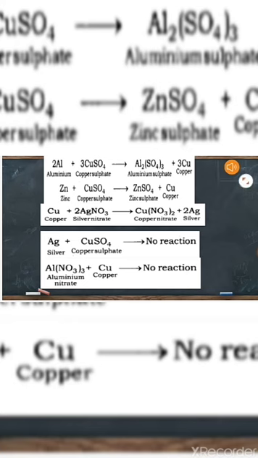Here some examples are given of the reactivity series. Aluminium can displace zinc also, silver also. Copper can replace silver from silver nitrate. So on the basis of such kinds of reactions, we can compare the reactivity of metals.